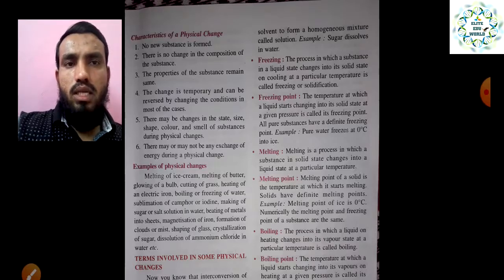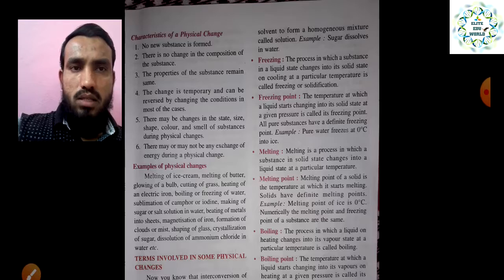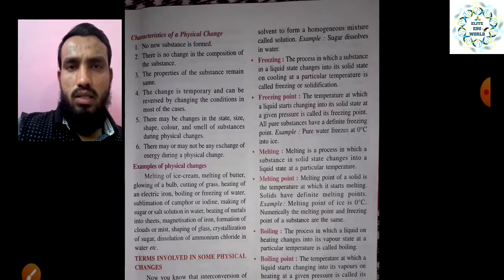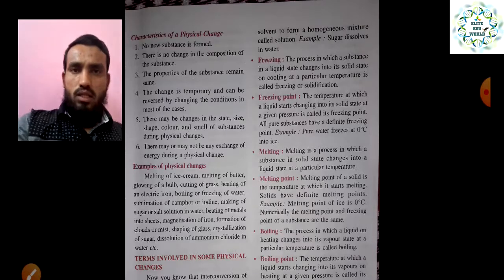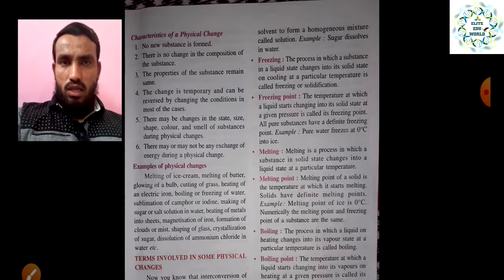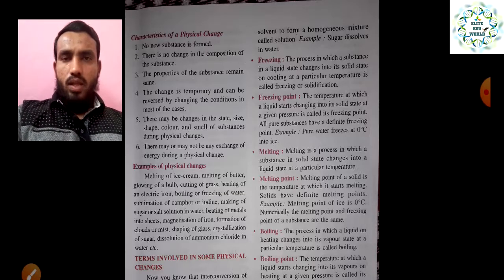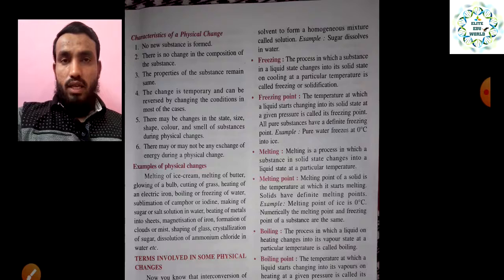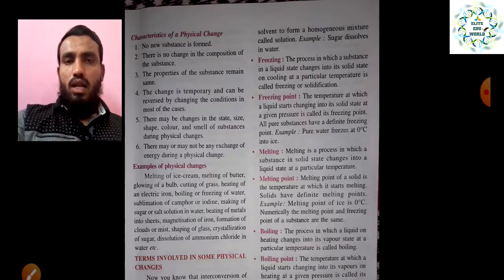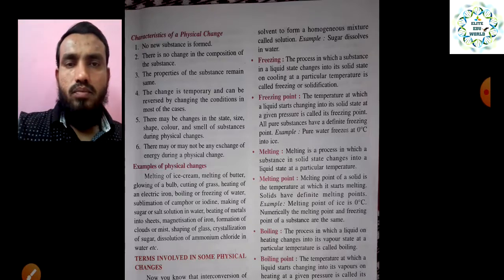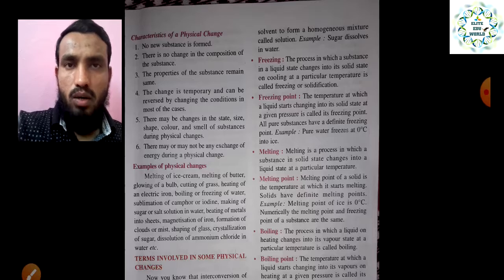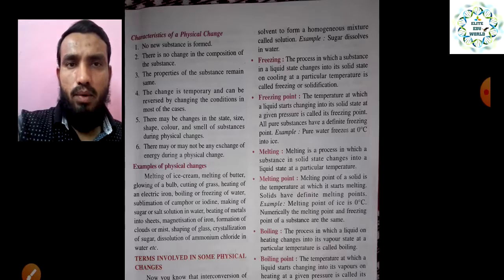So there may be changes in the state, size, shape, color and smell of the substances during a physical change, right? It can be only a change in the physical state. Color can change, physical state can change, smell can change, but the characteristics or composition of the matter will remain the same.